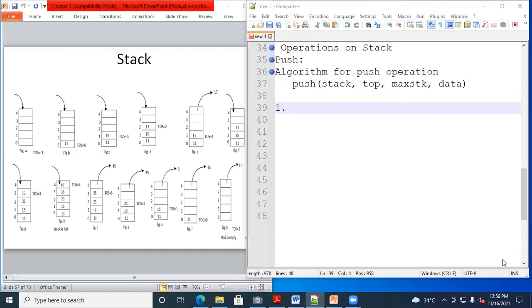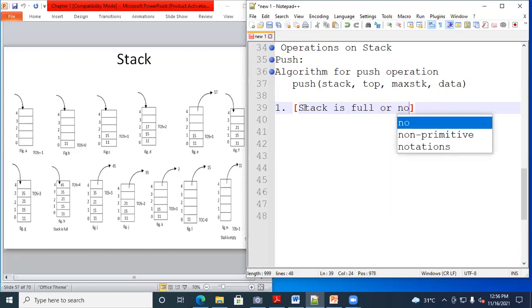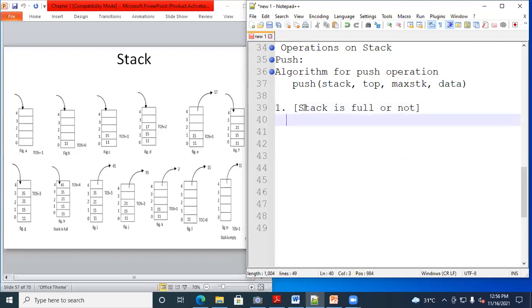So first you need to check whether the stack is full or not when you are performing the push operation. Now how to check the stack is full or not? What will we have to check? First condition, whether the stack is filled or full, right? So this condition we need to check first.